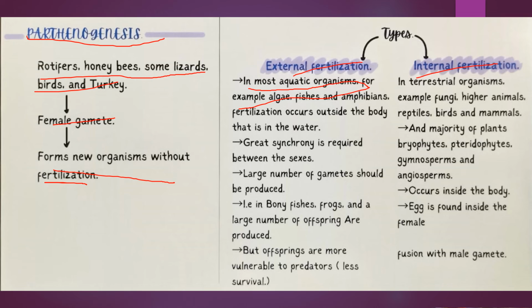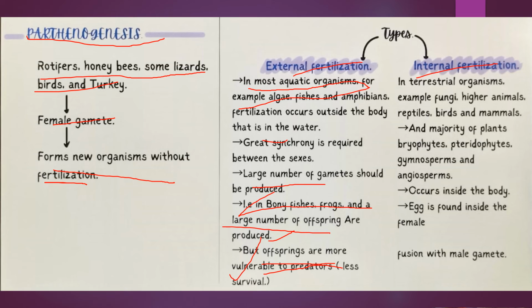Fertilization occurs outside the body, in the water, and there should be great synchrony between male and female sexes. A large number of gametes should be produced. Examples are bony fishes and frogs. A large number of offsprings should be produced, but offsprings are more vulnerable to predators. This is the disadvantage.